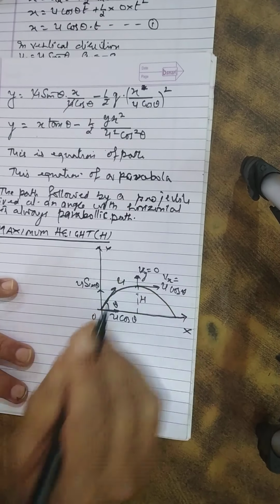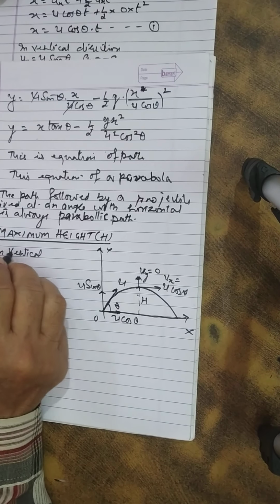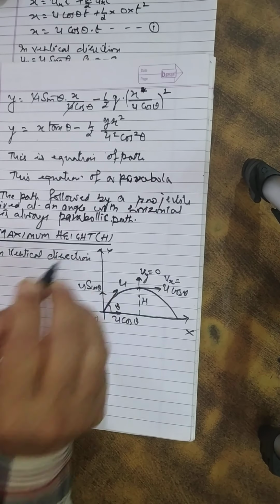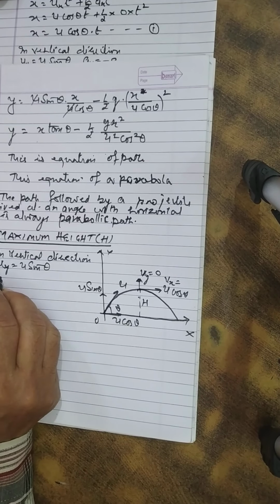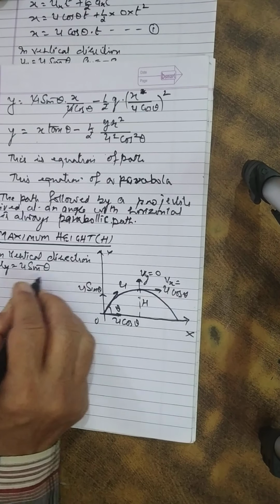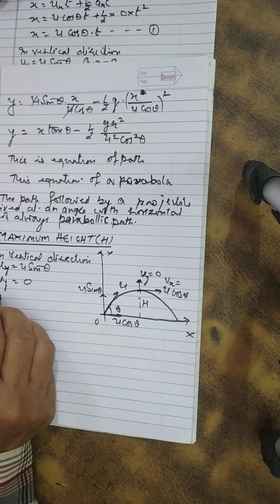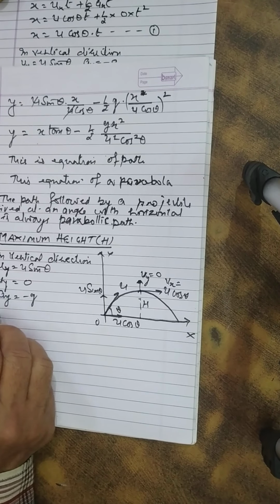At the highest point, the vertical component of velocity is 0. Okay. So we will consider motion in vertical direction. So what is Uy? Uy is u sin theta. What is Vy? 0. What is Ay? Minus g. And what is y?